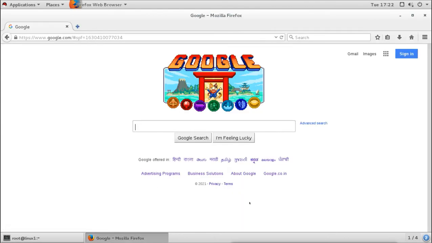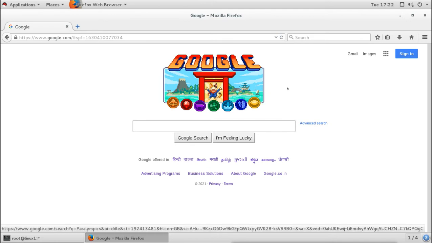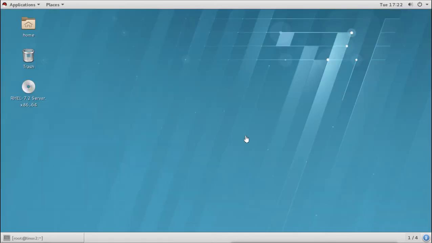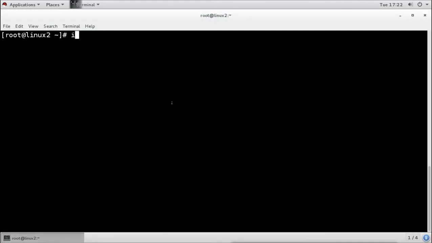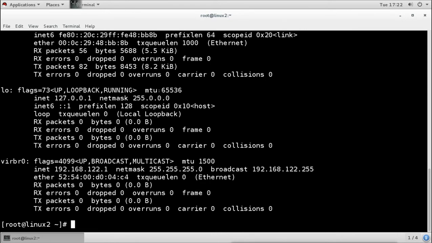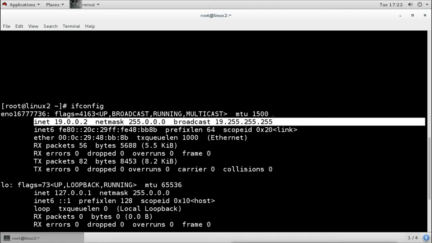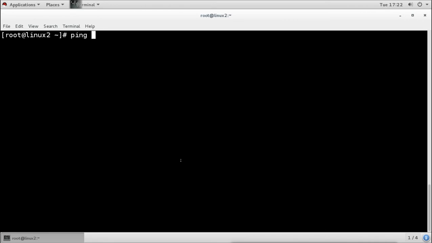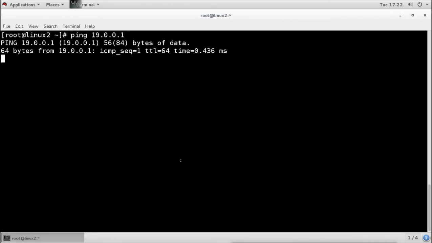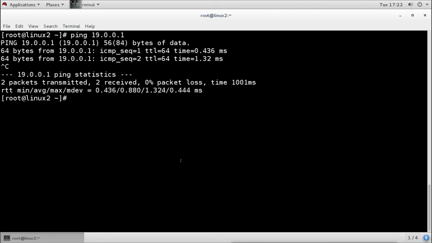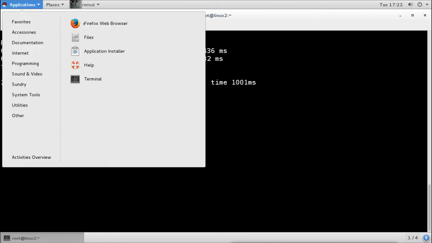Now all the client machines which are going to use this proxy server should connect to this proxy server, but they should not connect to the internet. This is our client machine, and when we check the IP address here, it has only one interface, connected to the server using this network. It has the 19.0.0.2 IP address. When you try to ping the server, it can ping the server from here, but it cannot connect to the internet. It is not connected directly to the internet.